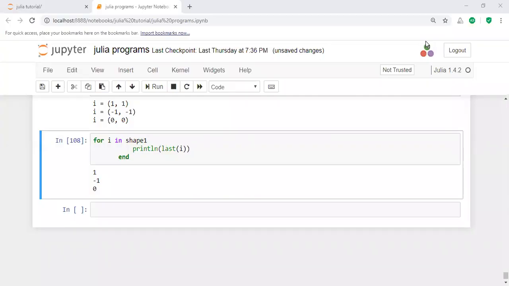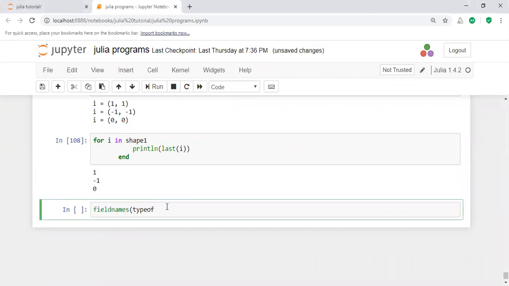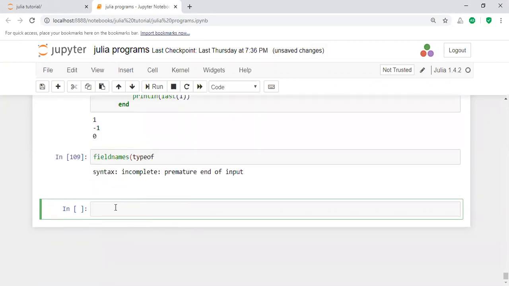Here you have two important functions. One is the field names, and the other one is the type of. You are going to know two different functions that you apply on a tuple. For example, one is the field name. Here you know the field name, and you know the type of values. The type of function you already have.